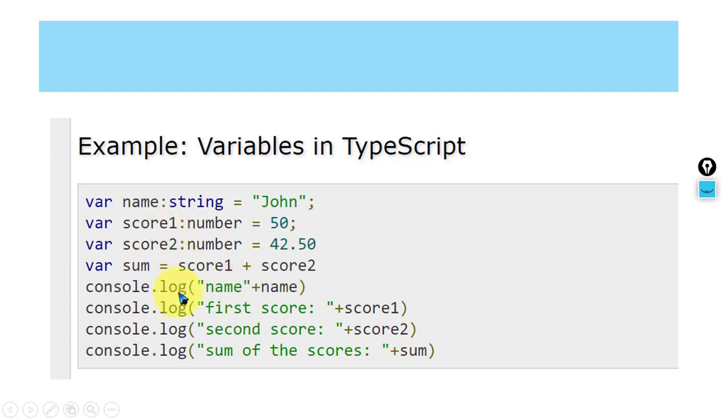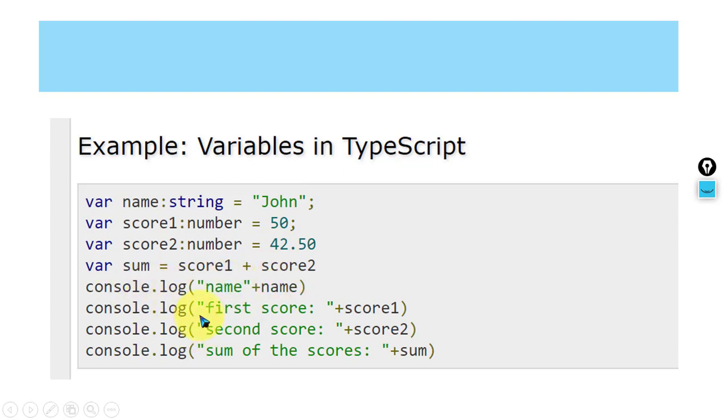Now look at console.log. This statement is used to print the output on the console. Like in Java we use System.out.println, in C++ we use cout. So console.log of name: this is a hard-coded string, plus name, which is a variable. What is the value of this variable? It is John, right?